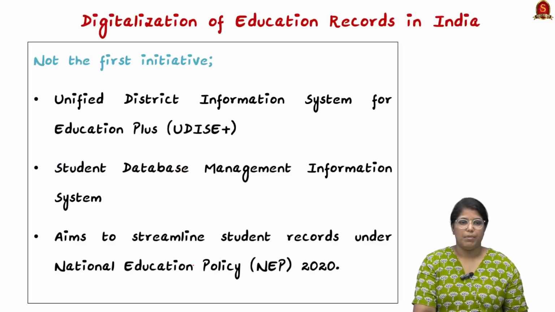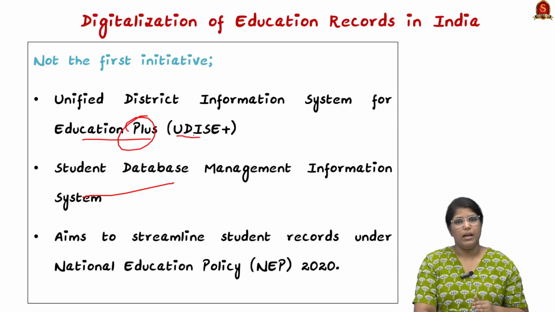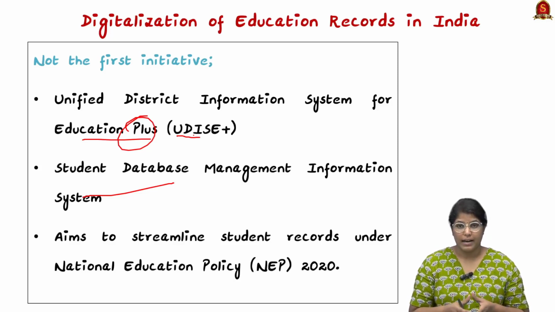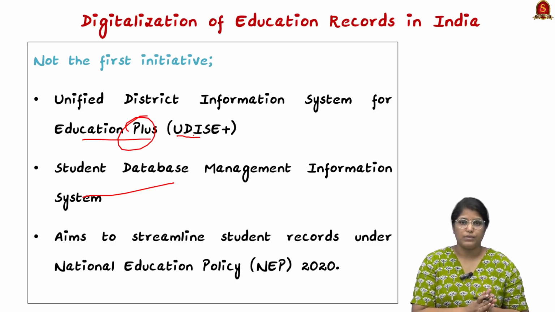Now moving on, we shall see some other digitalization of education records in our country. The first thing is the Unified District Information System for Education Plus, in short called UDISE Plus. In this scheme, our government has asked all the schools to get enrolled so that the government will know the actual state of a particular school. Based on that, informed decisions and resource allocation will be made, and it is like a database for the entire school system functioning in our country.